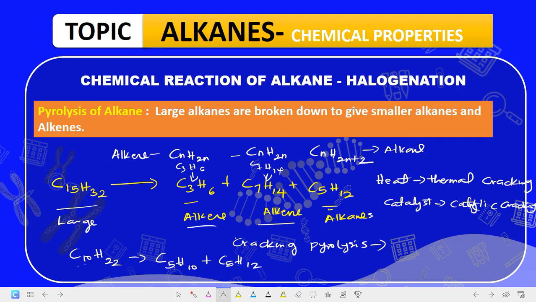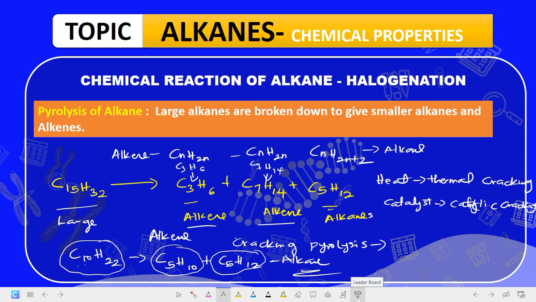C10. H10 plus H12 is H22. So whenever a large alkane breaks down to give a smaller alkane and then another smaller alkene, we say that reaction is called what? Pyrolysis or cracking.